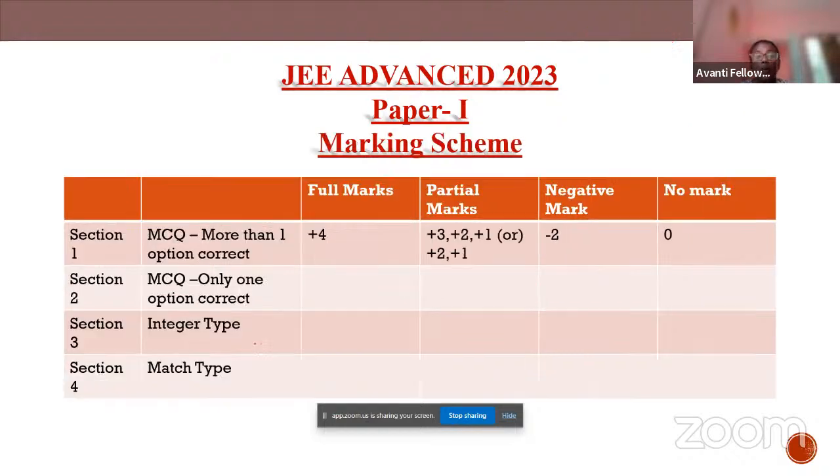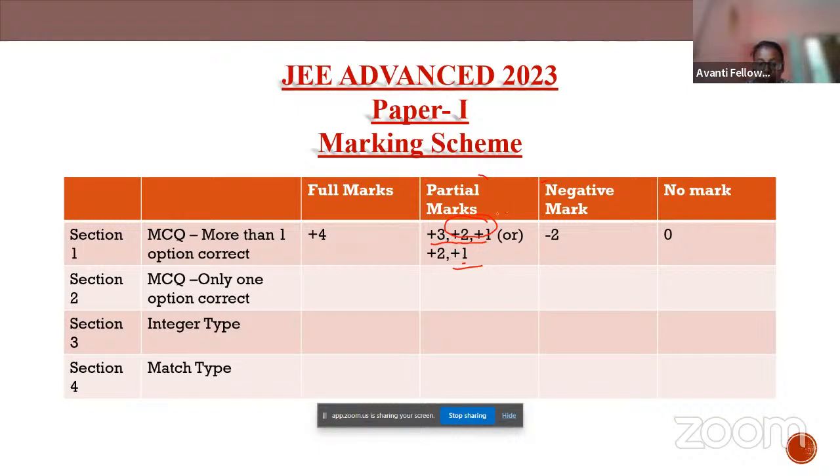Now moving to the marking scheme. I have already told that you'll have full marks, partial marks, negative marks, and then zero marking. In section 1, we have already discussed that it is of more than one option. The full mark is 4. If your answer is right, you'll get full marks. And the partial marking, when you see over here, it is +3, +2, +1 or +2, +1. Why there are two types of marking is in the +3, +2, +1 category.